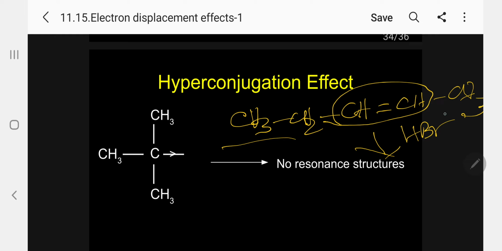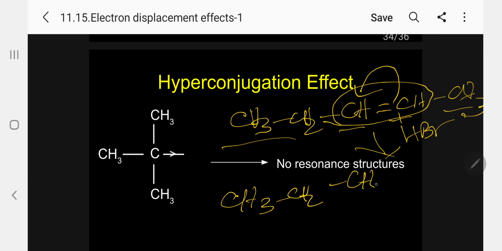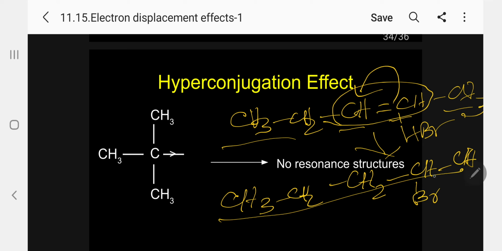Ethyl group here, methyl group here. Which is more powerful among these? Methyl is more electron releasing, so the releasing will be like this. So this is plus, this is minus. So the product will be CH3CH2CH2, H added, CHBr, CH3. So I get the compound 2-bromopentane as the product here. See how easily I can explain with the help of hyperconjugation. Please follow, very, very interesting information.